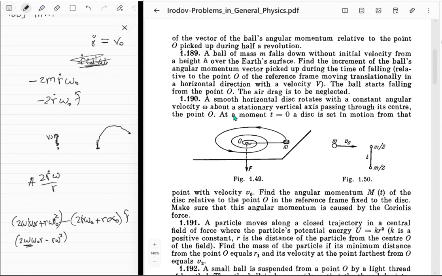So this omega is as seen by the space frame, but we will use this thing, of course. So 2 omega dash, which is the angular velocity as seen in the rotating frame, omega naught r plus r omega naught squared minus all of this stuff. So how was it that this is supposed to be actually a part of the Coriolis force? Damn, I don't remember it. I just don't remember it.